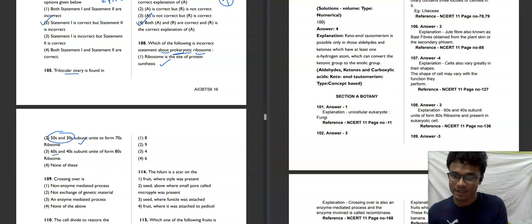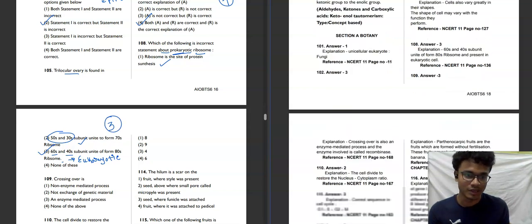Now the next, 60S and 40S subunits unite to form the 80S ribosome. That is basically not happening. It is a correct statement, but this is not happening in the prokaryotic ribosome. This is basically happening in the eukaryotic ribosome. That's why this question is asking about the prokaryotic one. This is the incorrect statement. The third option will be the correct answer for this question.